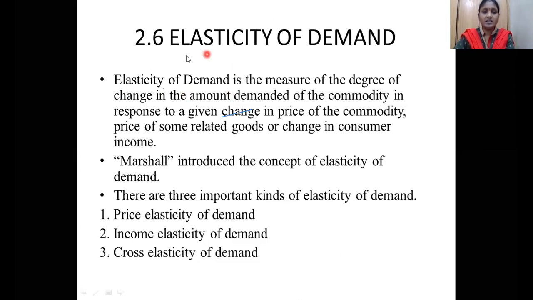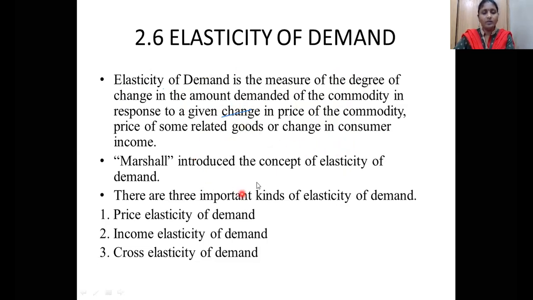So elasticity of demand is nothing but the degree of change in the amount demanded of a commodity with respect to the price of that commodity. It may also be related to the price of some related goods or a change in consumer income. We already know what income demand is. So what is the rate of change we are going to measure?